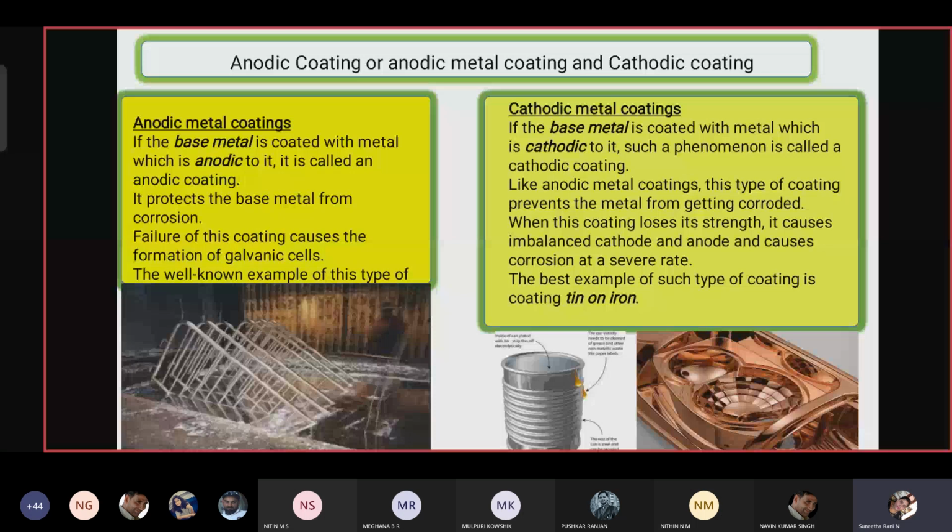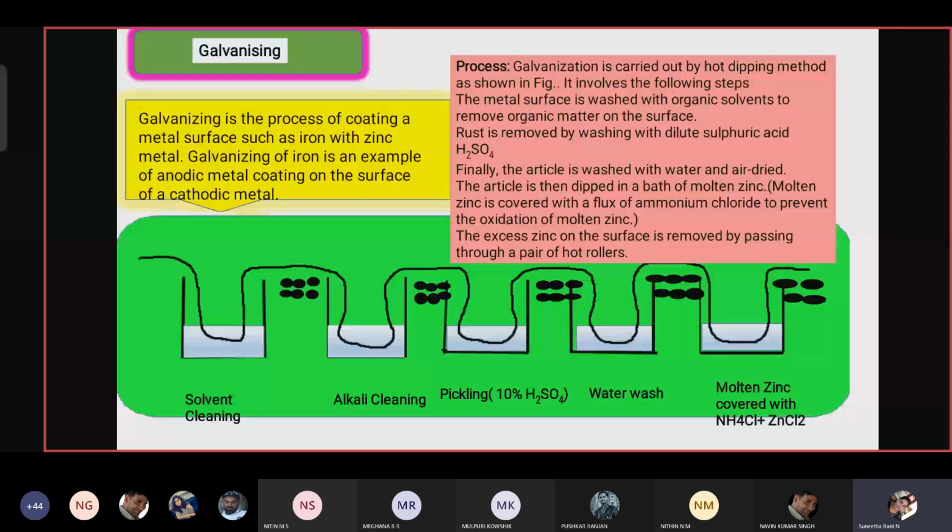Galvanizing is nothing but a process of coating zinc on the metal surface of iron. So what is that here? It passes through different containers. First, take the iron sheet with the help of rollers and immerse it into the first container, where solvent cleaning happens.